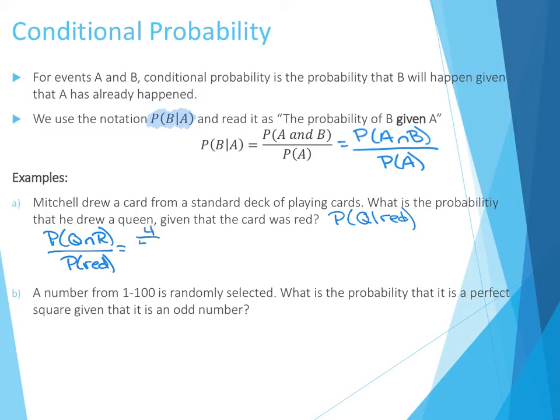is 4 out of 52 for the probability of being a queen times 26 out of 52 for the probability of being red, which is 1 out of 26. And then the probability of being red is 26 out of 52.